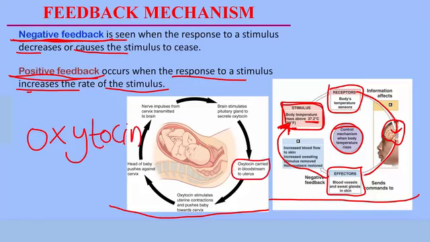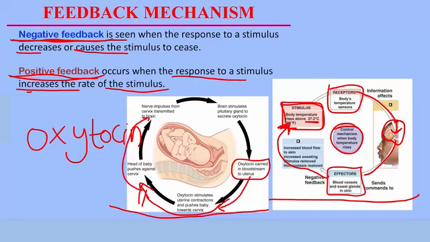Now, what does oxytocin do? Usually, when a pregnant woman is in labor, oxytocin is released or secreted to cause the cervix to contract. When the cervix contracts, it begins to open up to give access to the baby to come out. So as the cervix continues to contract, and as the baby makes attempts to come out of the cervix, more oxytocin is released.